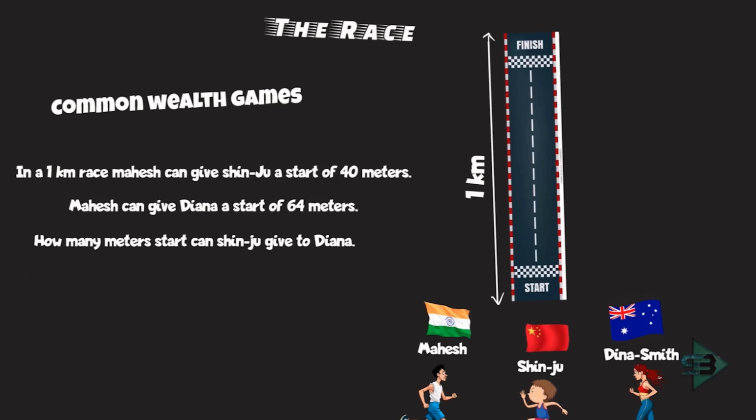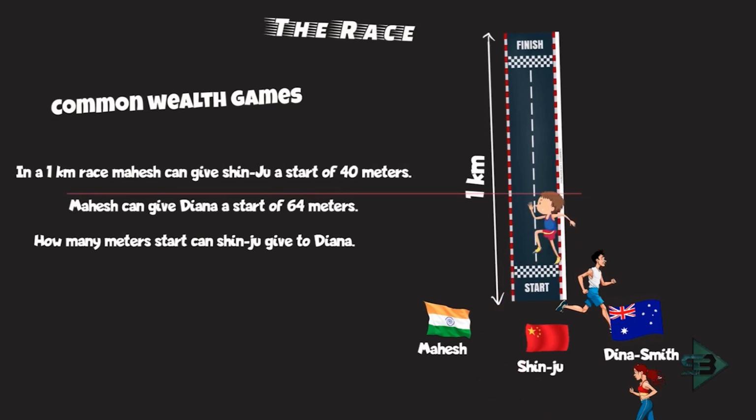There are certain conditions given for this linear race. So what is being said? In a 1 kilometer race, Mahesh can give Shinju a start of 40 meters. First, even before I start with the rest of the question, what is the meaning of this? Say this is your Mahesh, and Mahesh is standing right at the start. He is giving Shinju a start of 40 meters, which means Shinju is already standing 40 meters ahead of Mahesh.